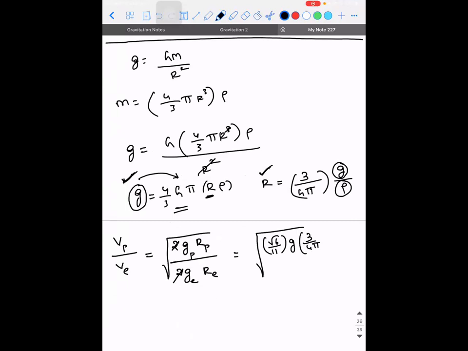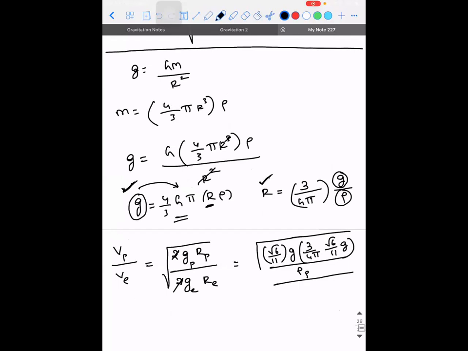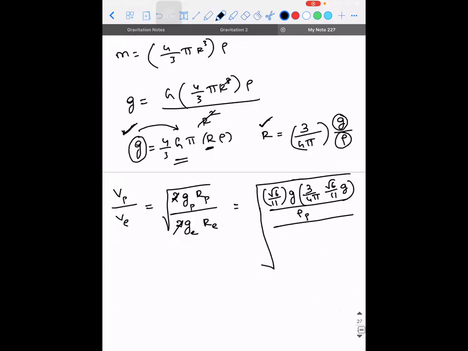It will be 3 divided by 4 pi into again a root 6 by 11 times small g, the whole divided by the density of the planet, the whole divided by, okay, now see, this whole thing should get divided by g into radius of Earth, which is again small g into 3 by 4 pi, sorry, 4 by g pi, the whole divided by rho.